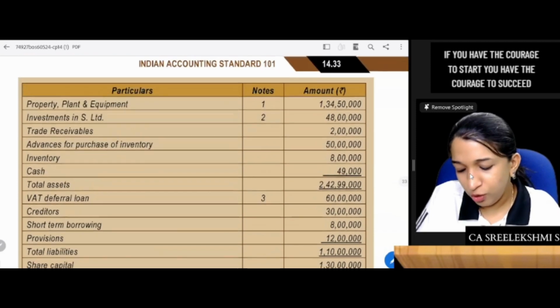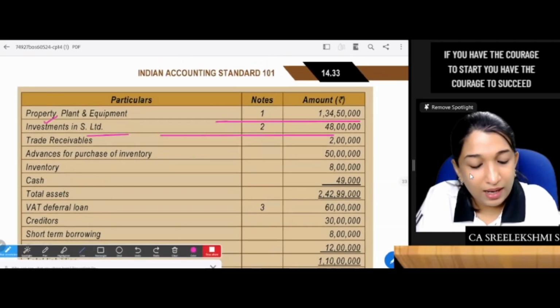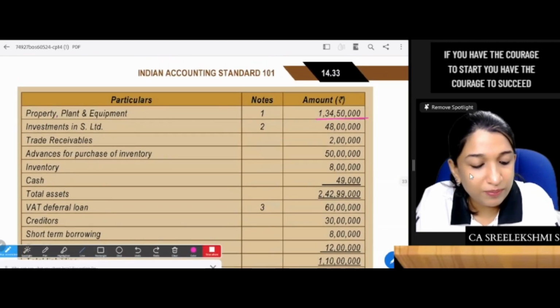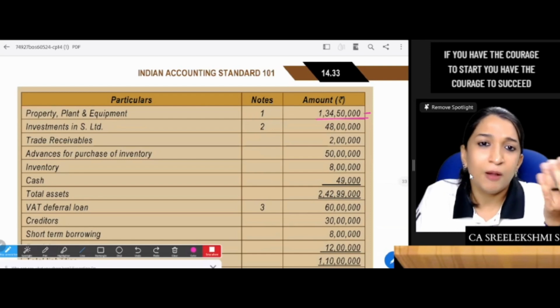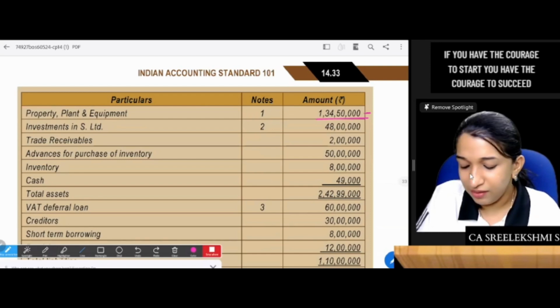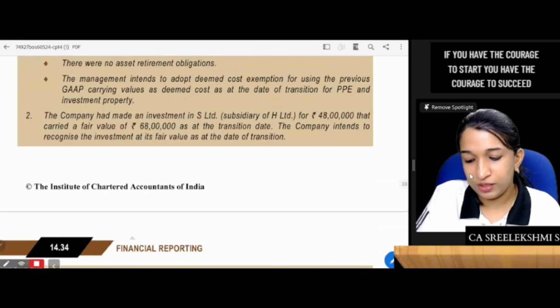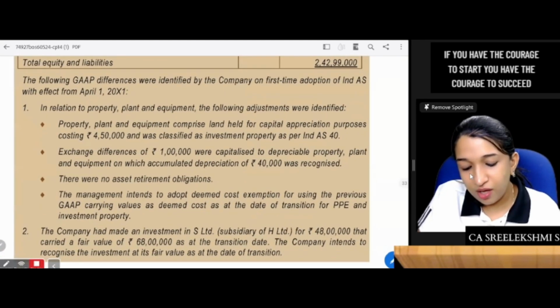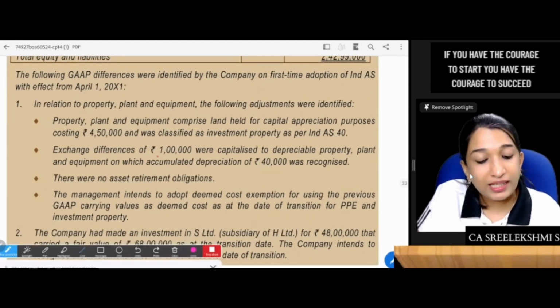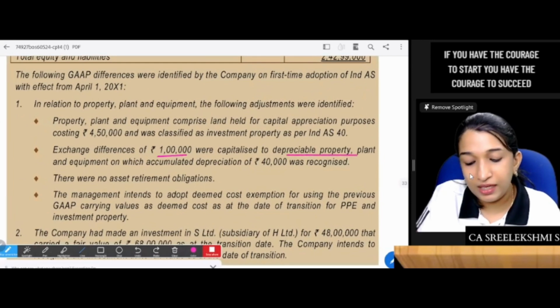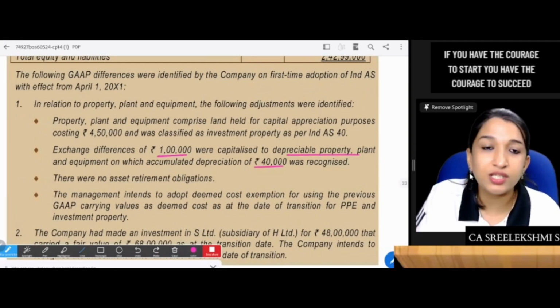Okay, fine. So when you prepare the first IND AS balance sheet, from 134,50,000 you deduct 4,50,000 and show investment property separately.